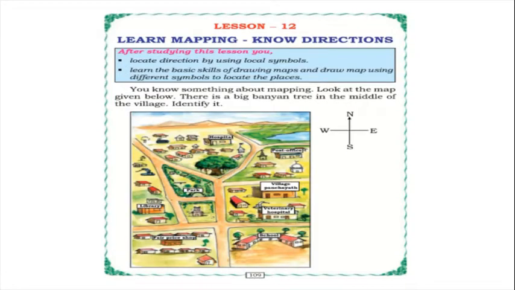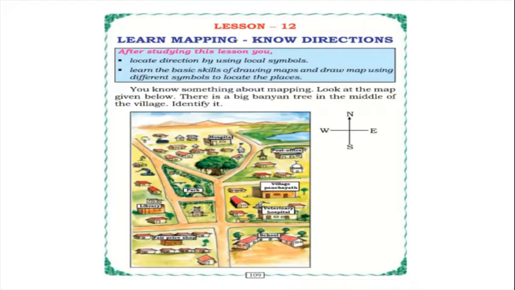Okay, next we will move to the textual part. Lesson number 12, Learn Mapping, Know Directions. After studying this lesson, children, you can locate direction by using local symbols. You can learn the basic skill of drawing maps and draw maps using different symbols to locate places. Do you know something about mapping? We have just learned about mapping. It is the process of making a map.